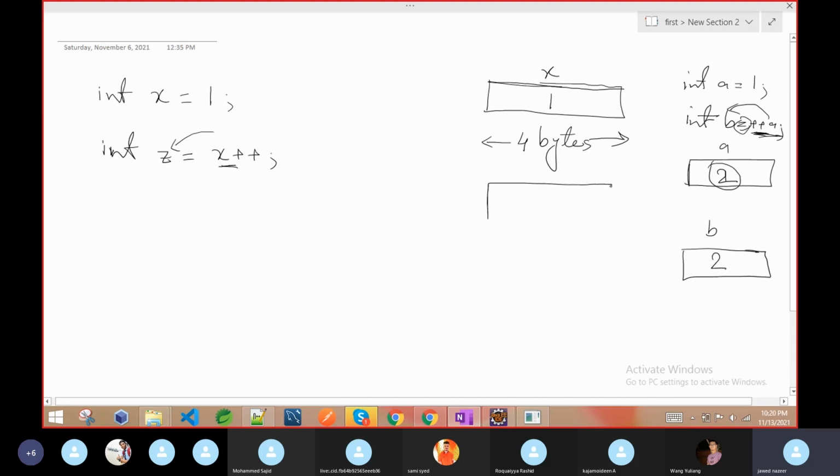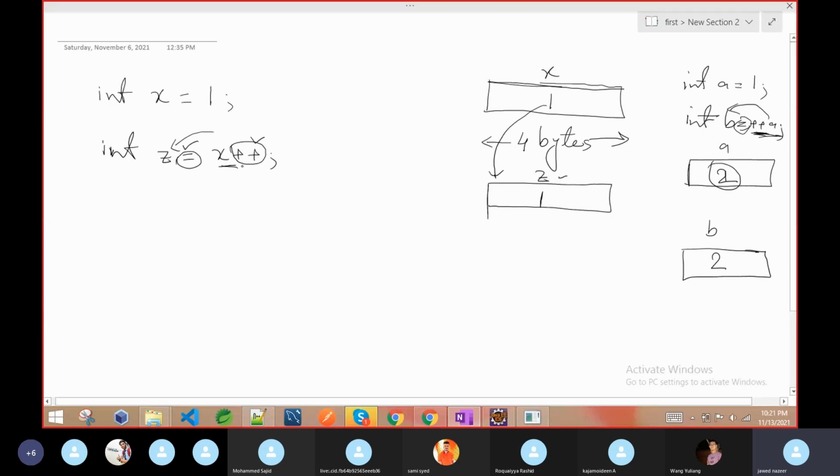Now here we will see the same thing. This time we are trying to assign the value of x to z. What value will be copied? As I said, this increment operation has the lowest priority, so the assignment is done first. So z equal to x: you are assigning the value of x to z. The latest value of x is 1, because the increment is not performed yet; its priority is low, unlike plus, multiplication or division operations. Whatever the value is, it may be 1, it may be 100, it may be minus 100, the latest value will be assigned to z.